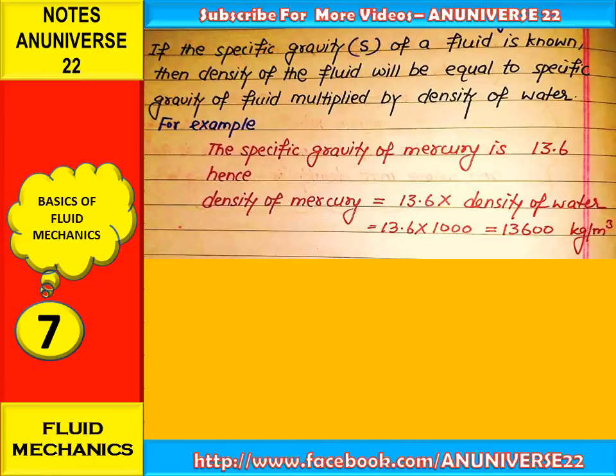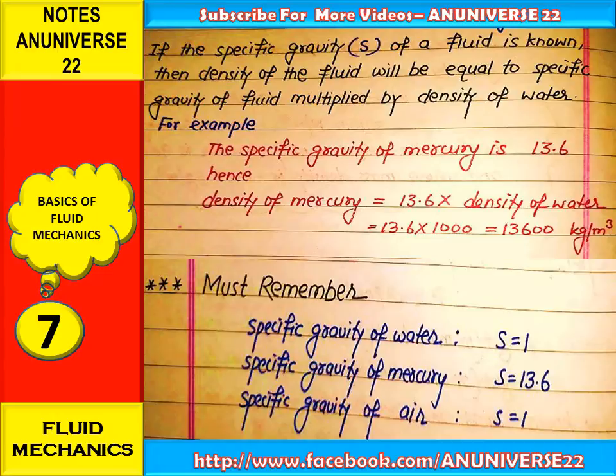Now we will give the values for some important fluids that we need when studying fluid mechanics, and these values should always remain at our fingertips. The specific gravity of water is equal to 1, the specific gravity of mercury is 13.6, and the specific gravity of air is also equal to 1.